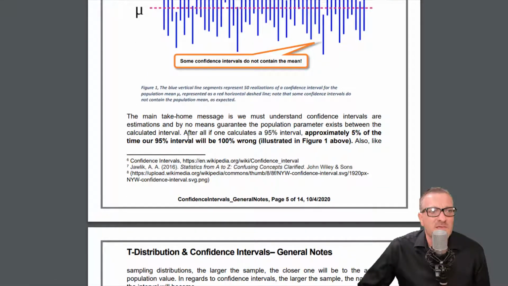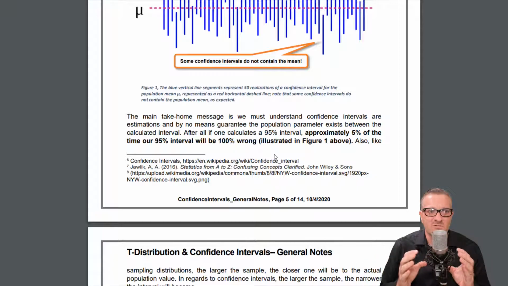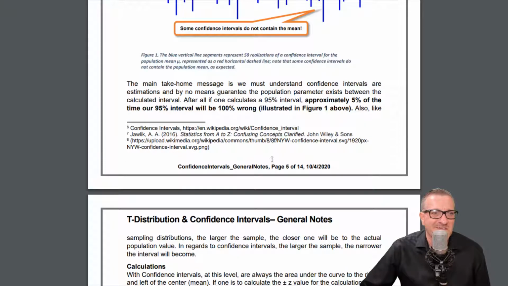It says if one calculates the 95% interval, approximately 5% of the time, the 95% interval will just be wrong. And that's the way this works.